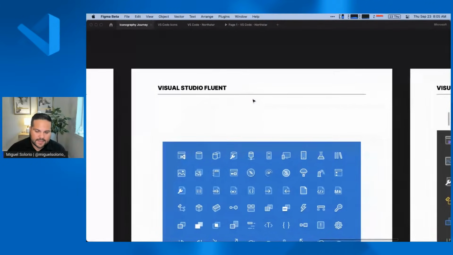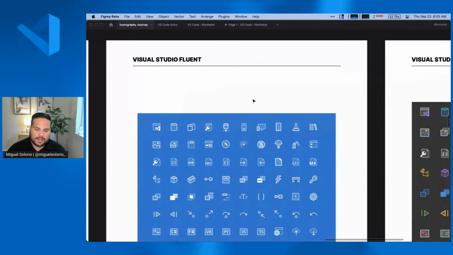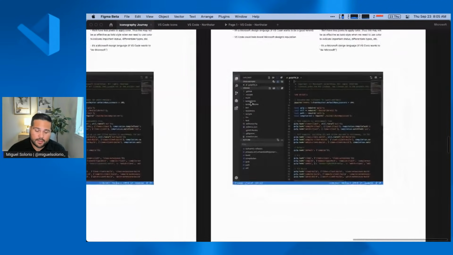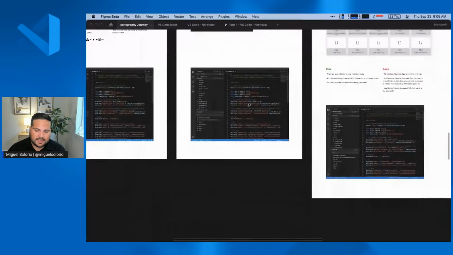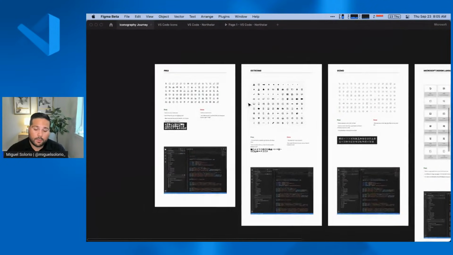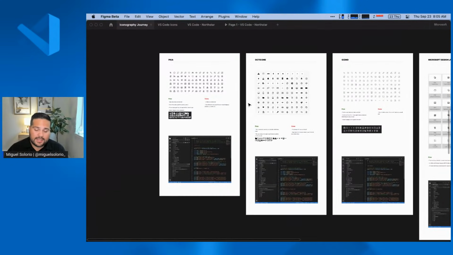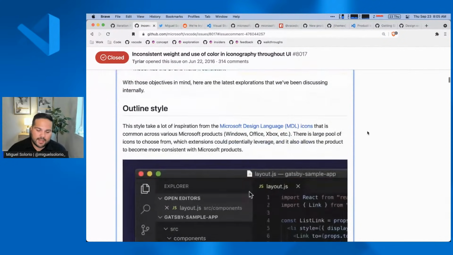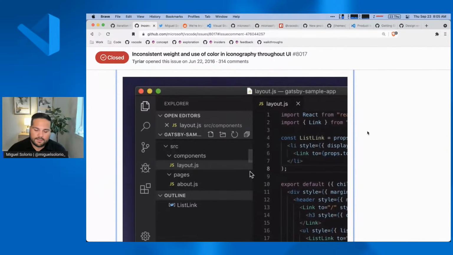And then at the time, Visual Studio was also looking to see how they could apply Fluent into their products. And so we were seeing if we could leverage those icons as well. So once we had these different concepts, we wanted to reach out to the community and let the community know what we wanted to do. But we wanted to pick at least 2 of these. So we ended up landing on 2 concepts, which was the outline style and then the filled-in style.